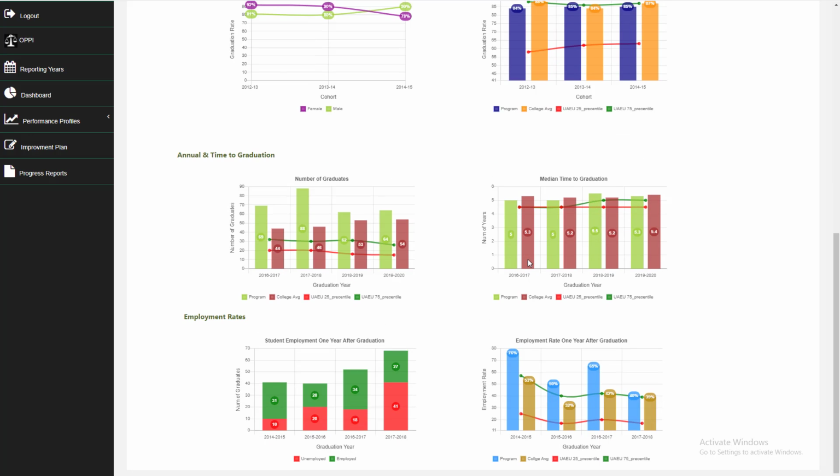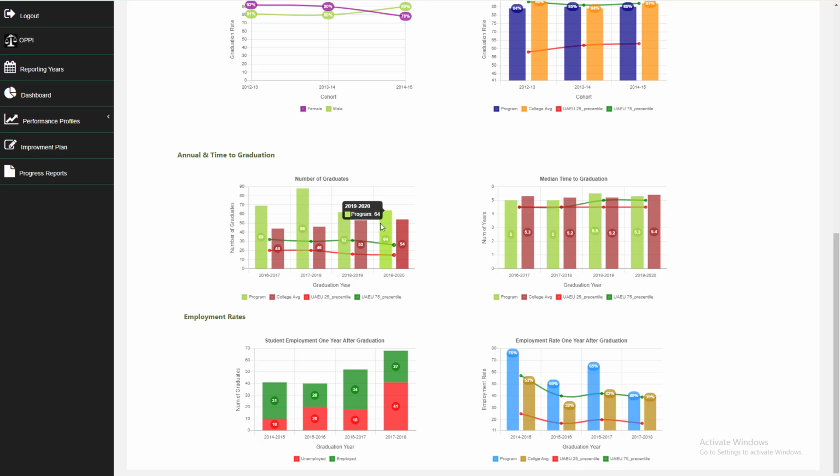Another way to calculate graduation is to count how many students have graduated in a certain year, and this could include students from different cohorts. For last year, 64 students graduated from the program compared to 54 students for the college, 26 students at the 75th percentile for the university, and 15 students at the 25th percentile for the university.